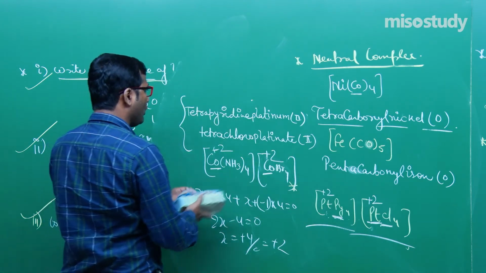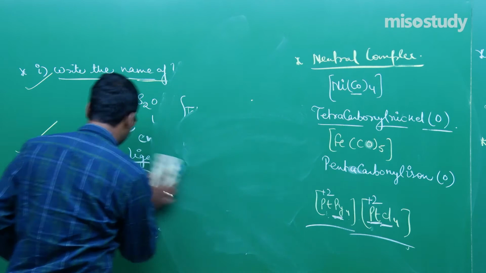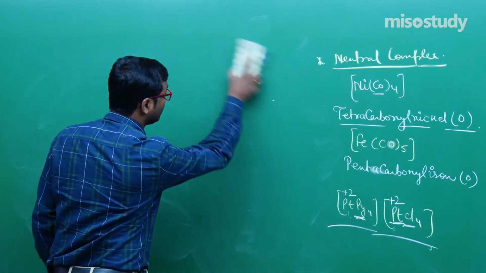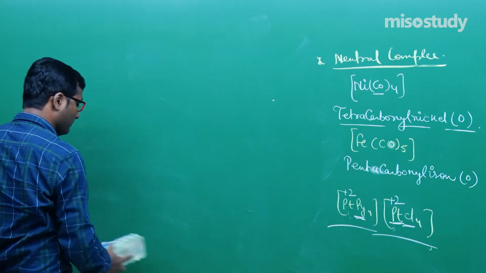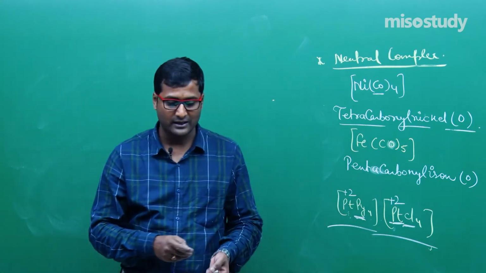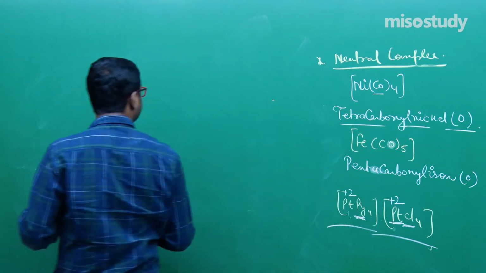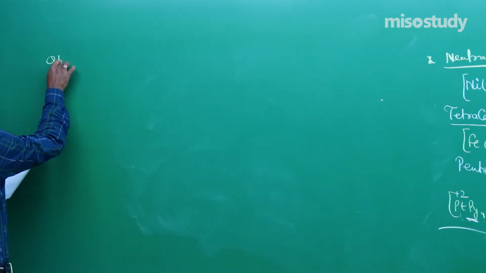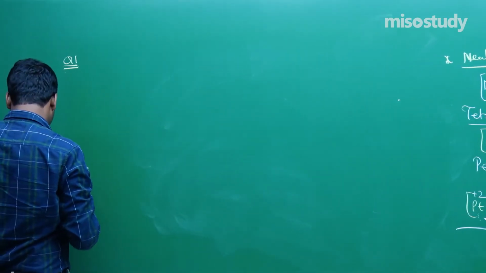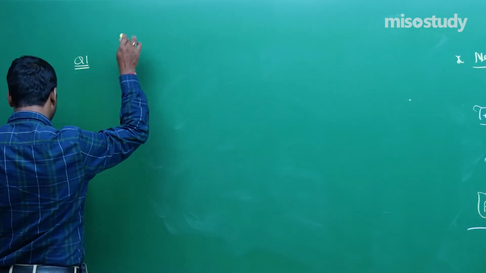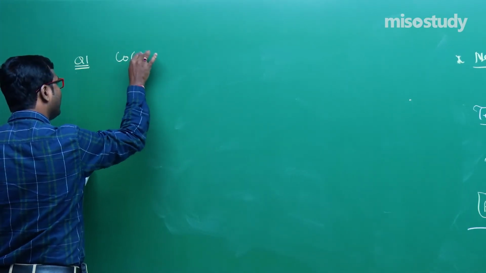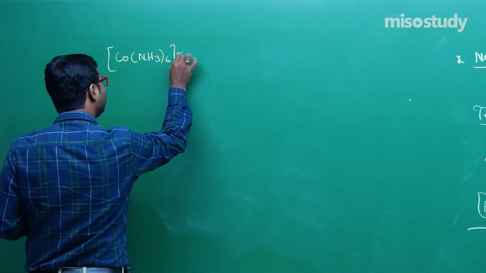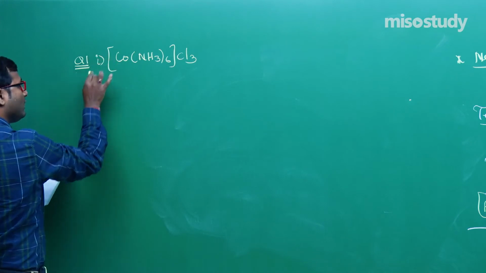Clear? So now we will practice a few questions on this topic. This is your turn. You have to write down the name. Then we will discuss the IUPAC name of polynuclear complexes. Clear, my friend? So let us start now. I am starting from here. That is question number 1. Here is given [Co(NH3)6]Cl3. This is the first one. You have to write down the name.